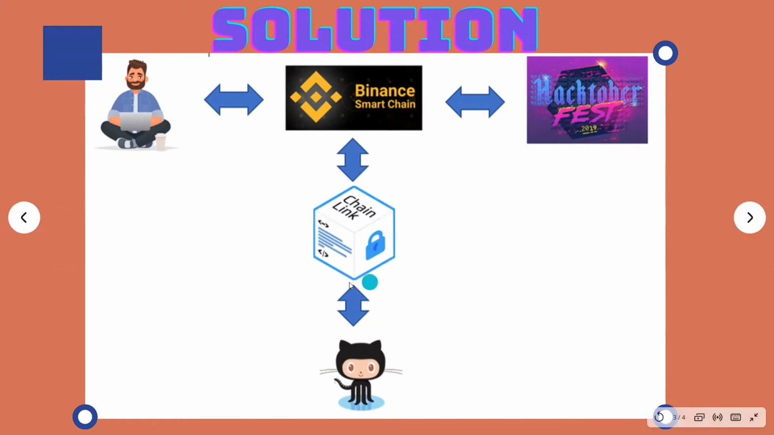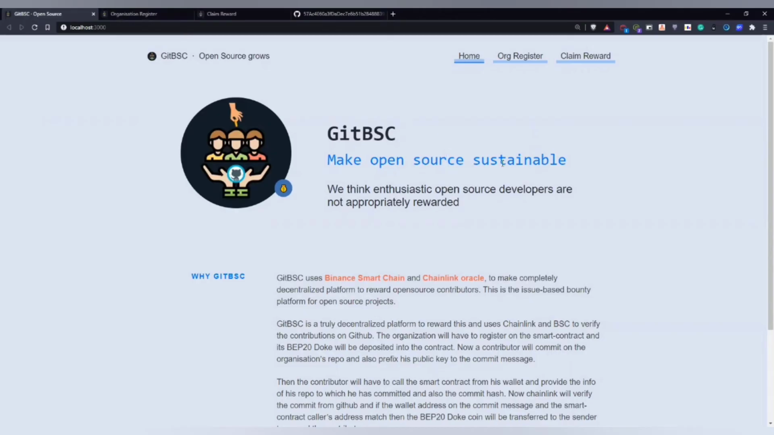Now, Chainlink Oracle will make an external API call to the GitHub API and fetch the wallet address from the commit message and check if the smart contract caller's address matches with that. If yes, then the contributor will be awarded the decided Web20 tokens, also known as Doge tokens. Now let us go through organization register.